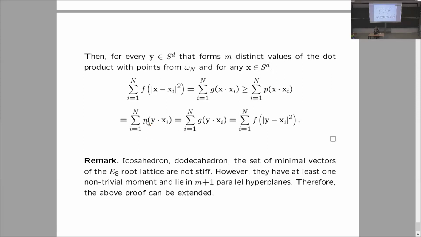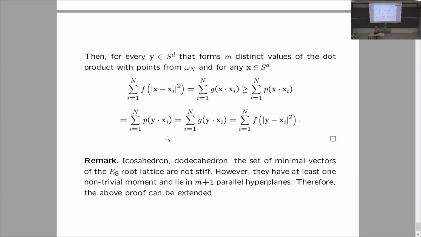And these are dot products, y dot xi, y is from the dual configuration, xi is from omega n. This is exactly T1 through Tm. So P equals G there, it interpolates it, and that equals. So that's how we show that y is equal to V.